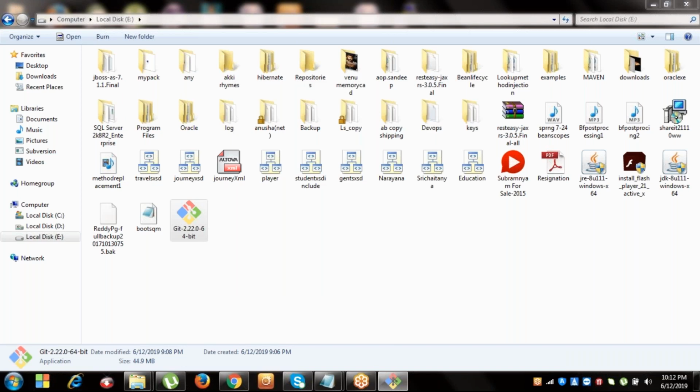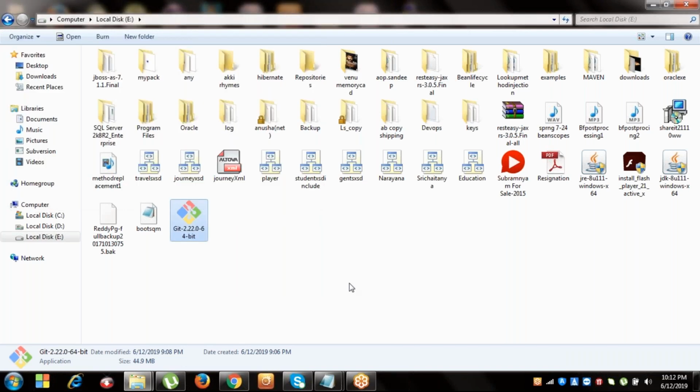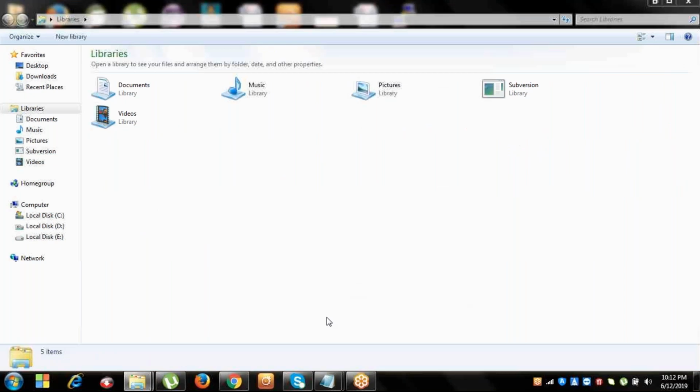Just close this. Launch also, you don't want to. Okay, fine, just close this. Now, next time if your system restarts, it will open that. Like Windows D: press Windows D now to minimize all the folders.